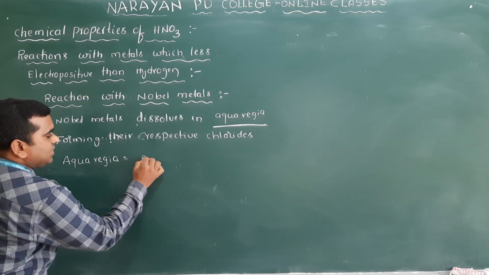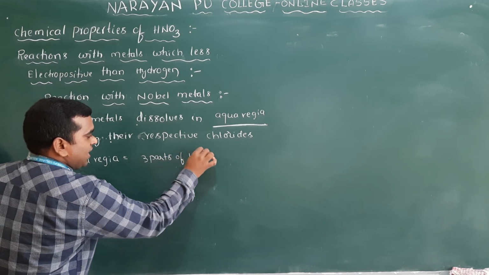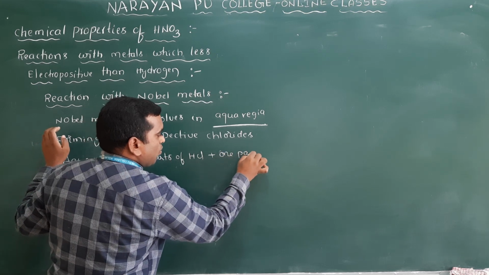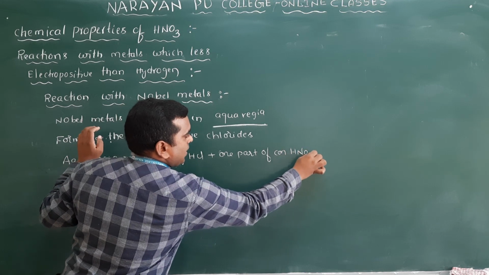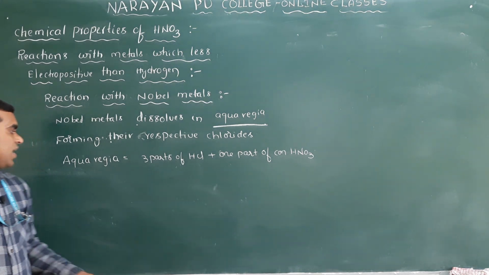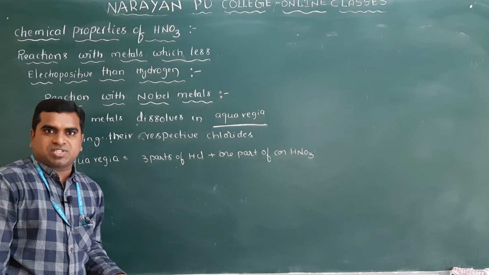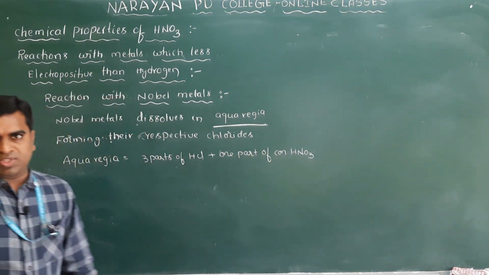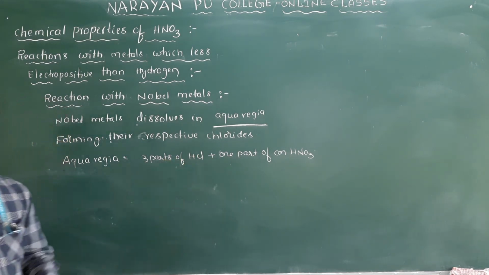Aqua regia is three parts of HCl plus one part of concentrate HNO3. That mixture we call aqua regia. Very important in competitive examinations. It means if you take 3 moles of HCl, you have to take 1 mole of HNO3. Clear?